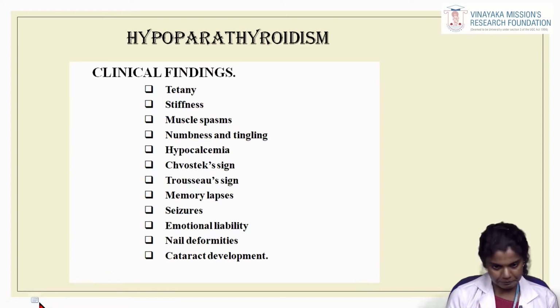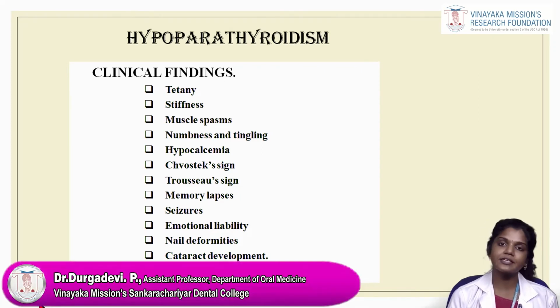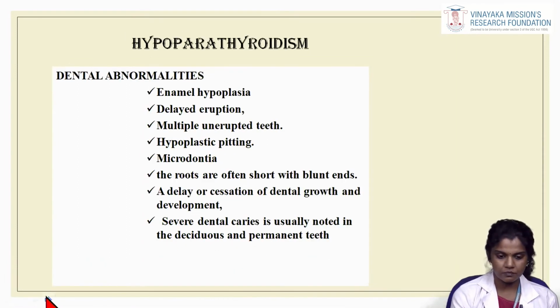So these are the clinical findings of hypoparathyroidism, which includes tetany, stiffness, muscle spasms, numbness and tingling, hypocalcemia, Chvostek sign, Trousseau sign, memory lapses, seizures, emotional lability, nail deformities, and cataract development. So these are the clinical features of hypoparathyroidism in general.